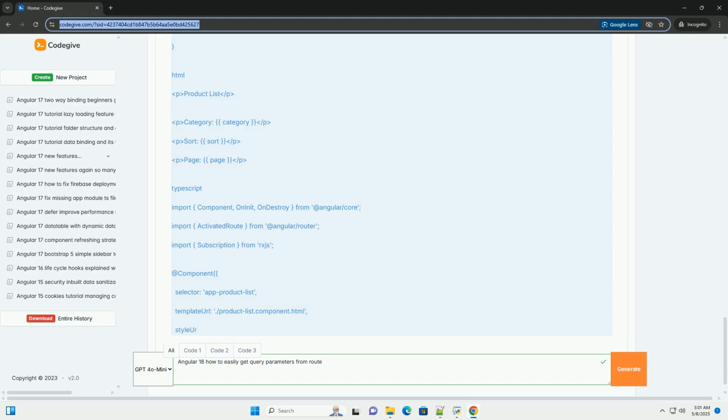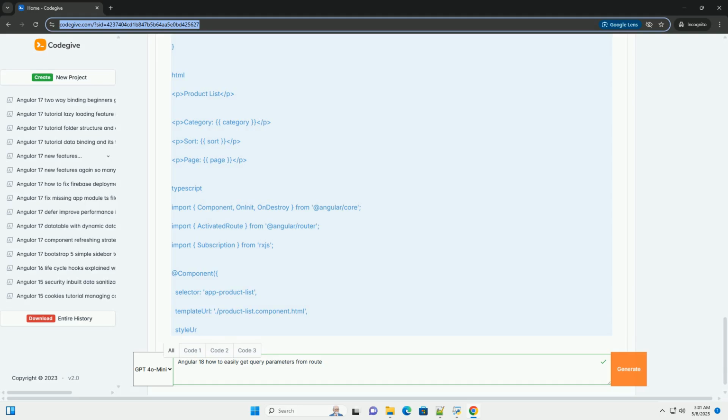Handle the retrieved parameters. Use the retrieved category, sort, and page values to filter, sort, and paginate the list of products. This part is highly dependent on your application's data and how you're displaying products. I've included a placeholder loadProducts function for demonstration.